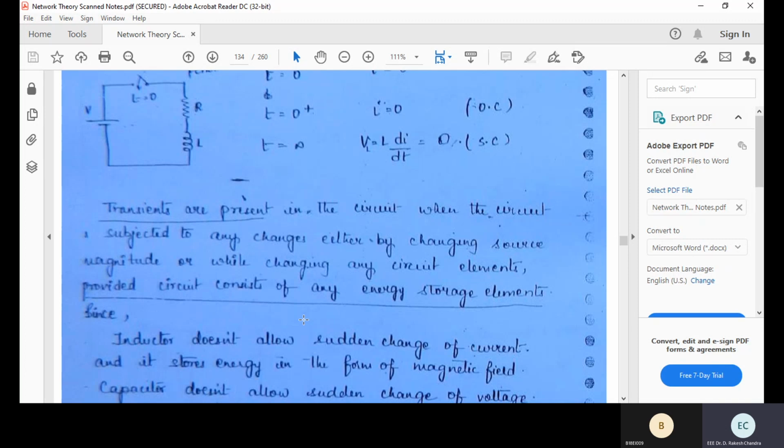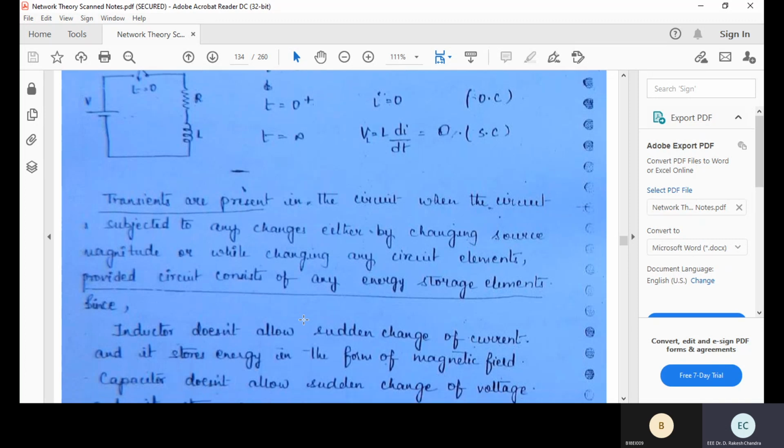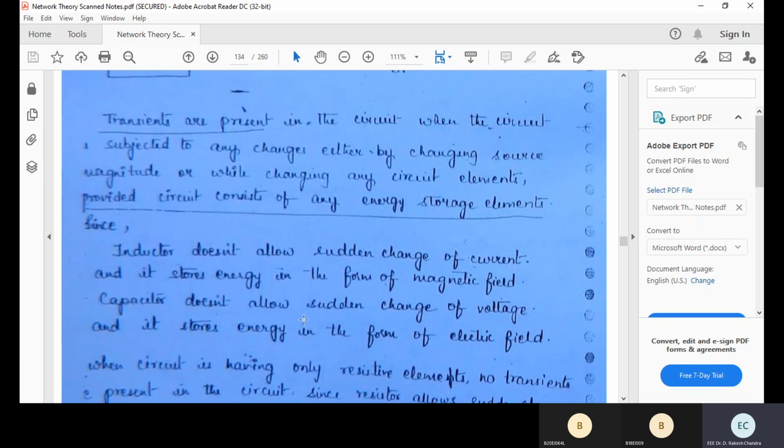The situation of transients will occur in such a circuit. You have some change in voltage magnitude or current magnitude, some switchover changes, and all these changes occur in a circuit where energy storage elements such as an inductor or capacitor are present. Then we have to look into the transient response for that particular circuit.